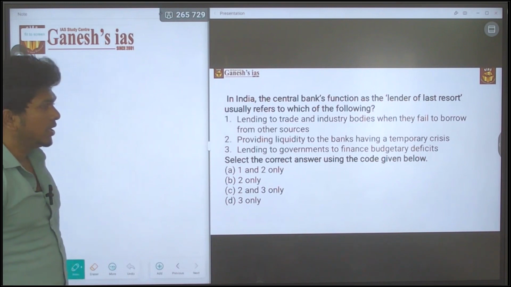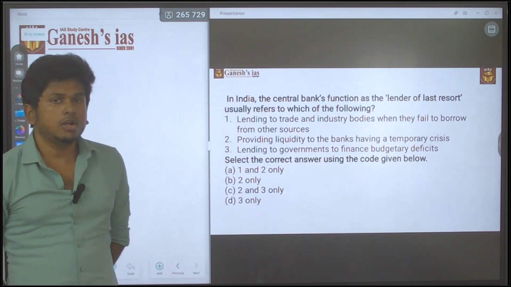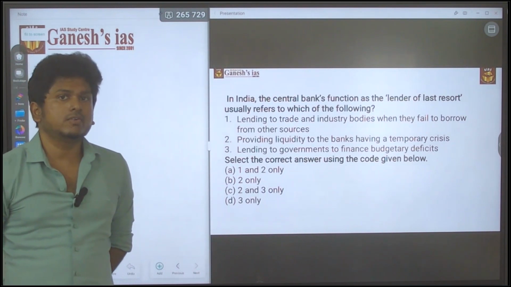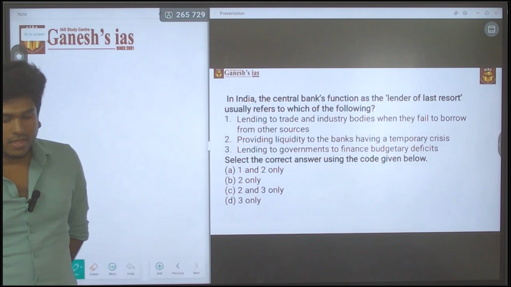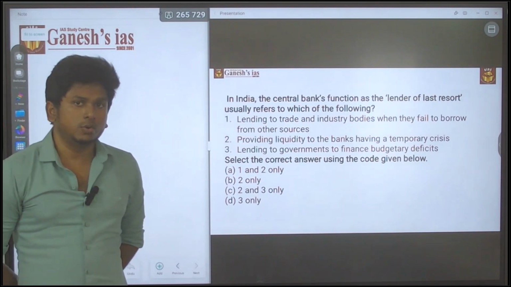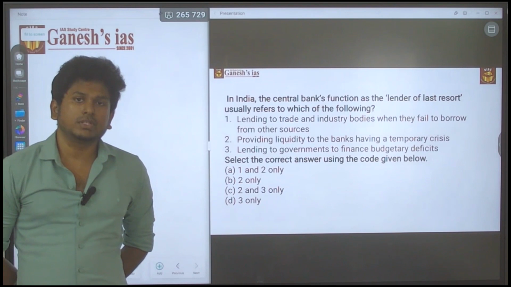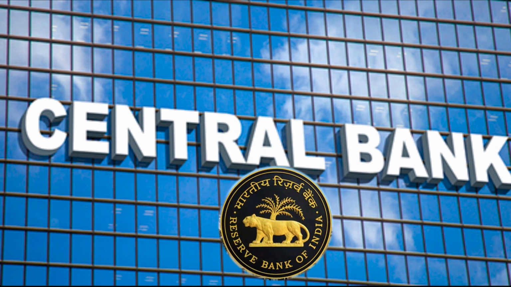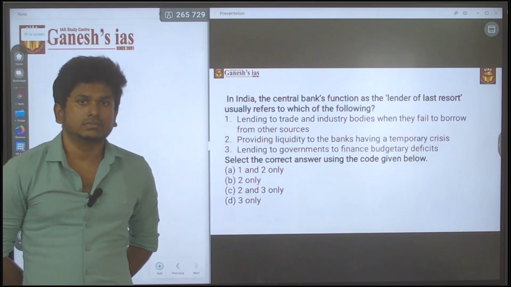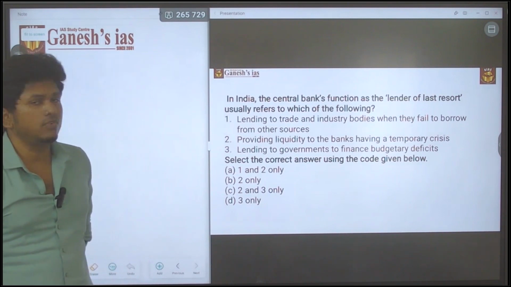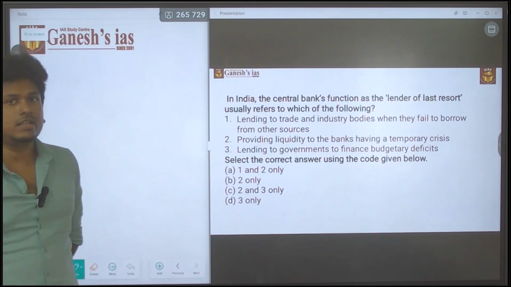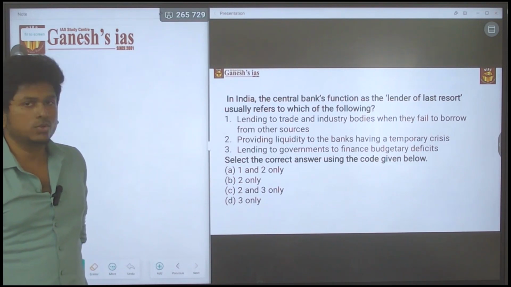First of all, you have to know that RBI is called the lender of last resort. Why? Because if there is no other option for the government or for the commercial banks, they can approach the central bank, RBI, as the last resort for their need of money. That is called the lender of last resort. So which of the following statements correctly means that? That is the question they are asking.